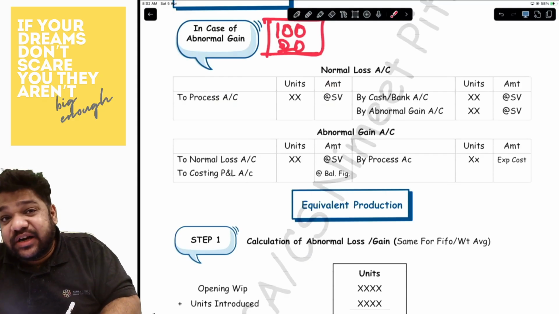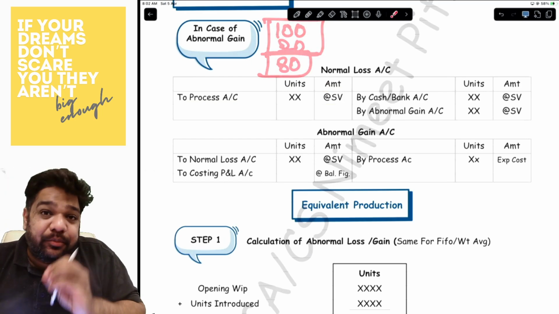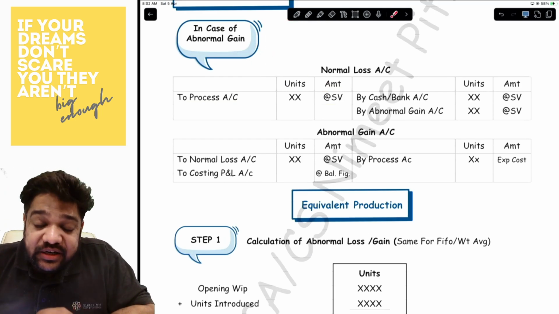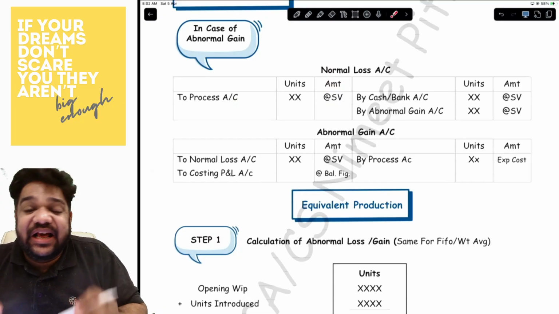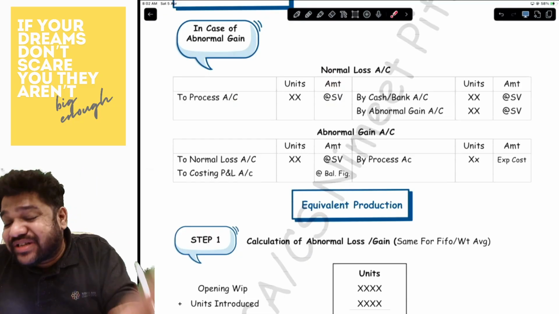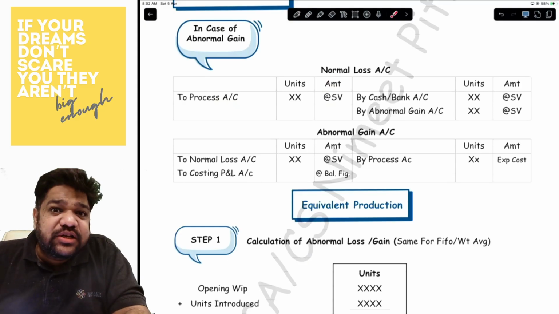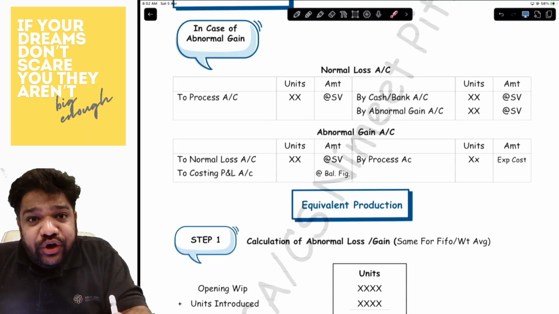So how many units did you not lose? You did not lose 80 units. This is basically your abnormal gain. The savings of loss in the normal loss is basically abnormal gain. Now, since these units are not lost, can you sell them? The answer is no. Why? Because those are good units.